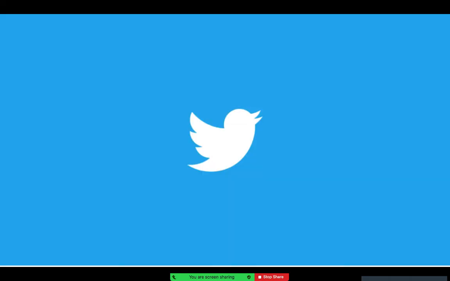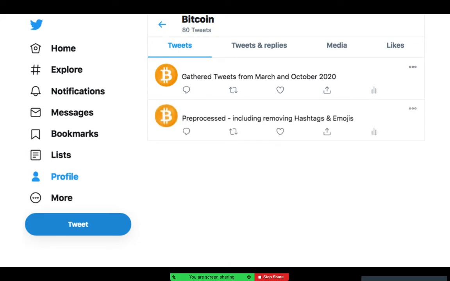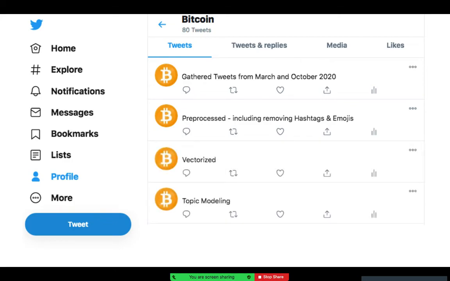As far as what I utilized, I looked at tweets. I scraped tweets from around the March time period where you saw the dip, and from the November time period where you saw the rise. As for my process, I gathered tweets from March and end of October 2020. I pre-processed them, removing the hashtags and emojis, and then vectorized them. I focused on topic modeling because I want to see what people are talking about. Finally, I did a sentiment analysis, because that's what we really want to get to: when the price dips, does the sentiment of the coin dip?